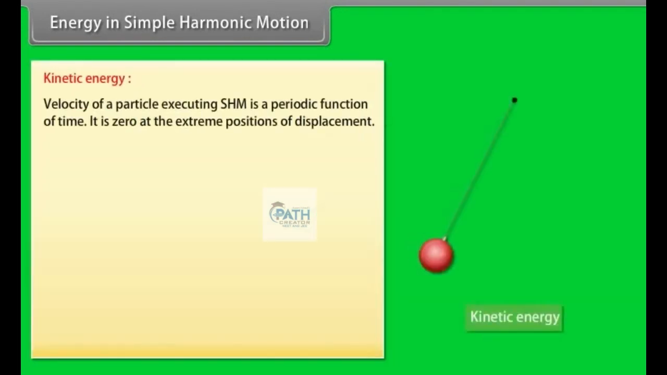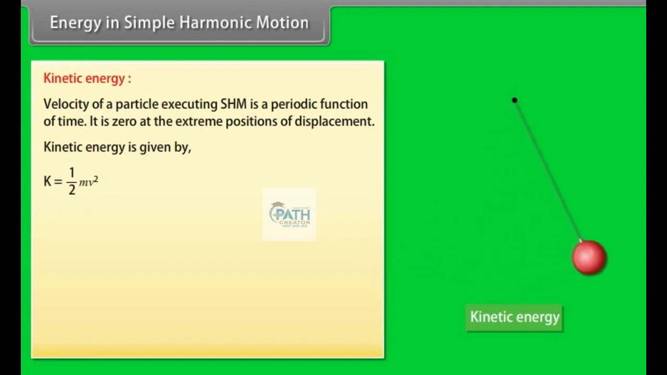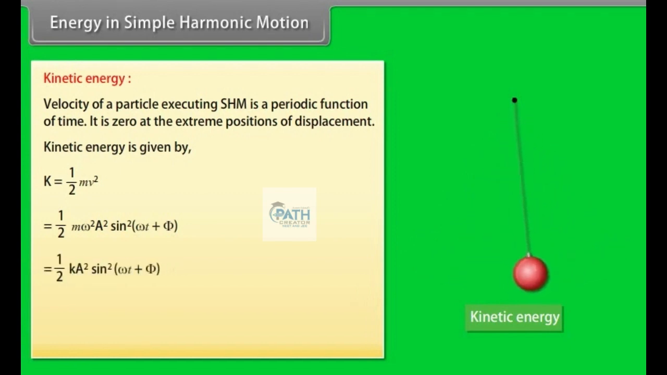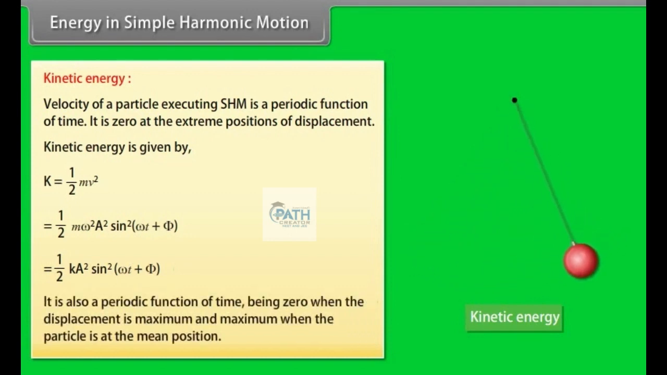In simple harmonic motion, kinetic energy. Velocity of a particle executing simple harmonic motion is a periodic function of time. It is zero at the extreme positions of displacement. Kinetic energy is given by K = 1/2 mv² = 1/2 mω²A² sin²(ωt + φ) = 1/2 kA² sin²(ωt + φ). It is also a periodic function of time, being zero when the displacement is maximum and maximum when the particle is at the mean position.